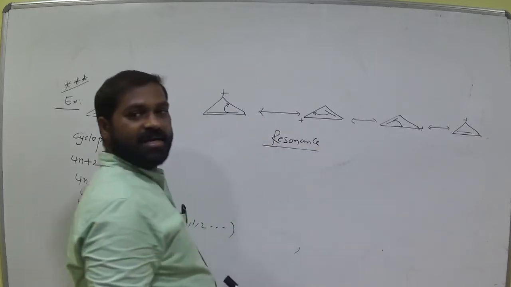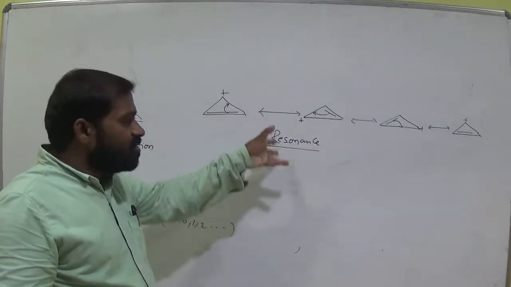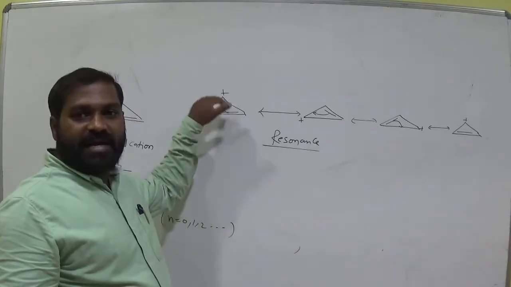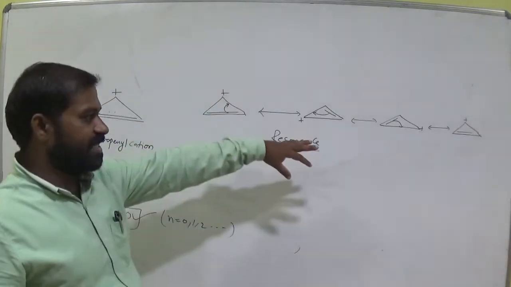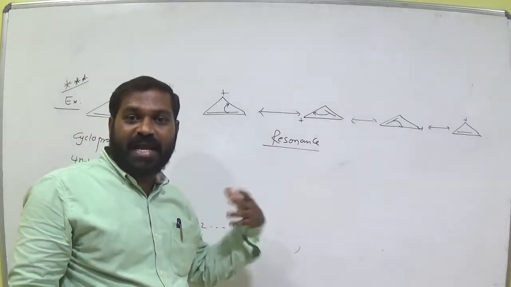Resonance. Am I right? Resonance. Here Huckel rule is satisfied. Okay. Now what about conjugation? Conjugation means these pi bonds can migrate from one position to another position like this. So availability of electrons is there in the system.